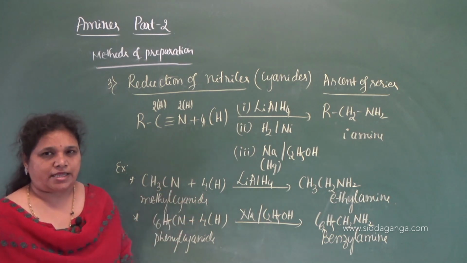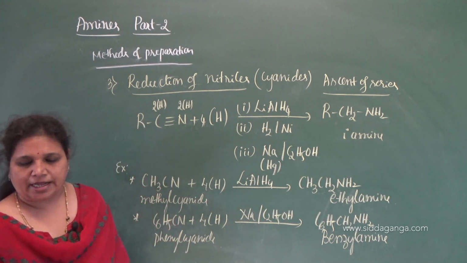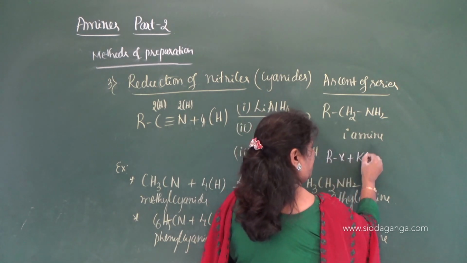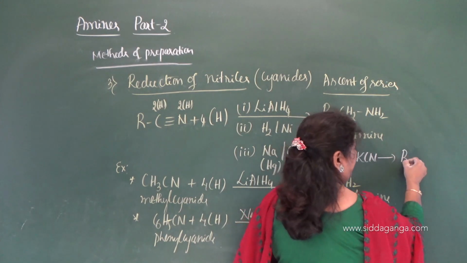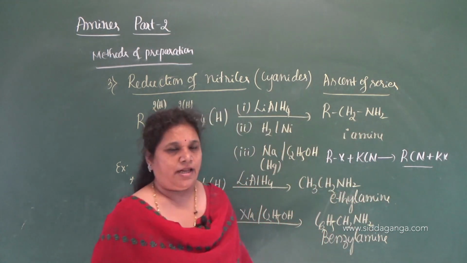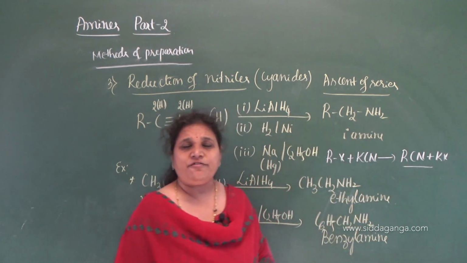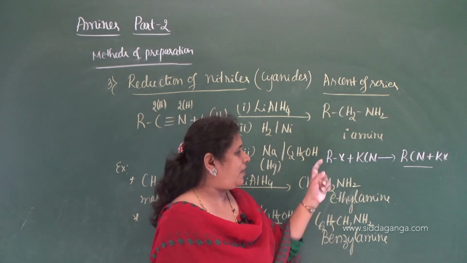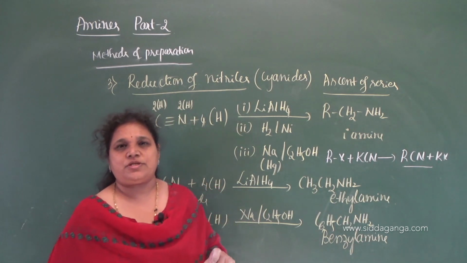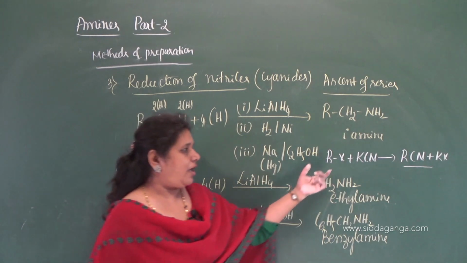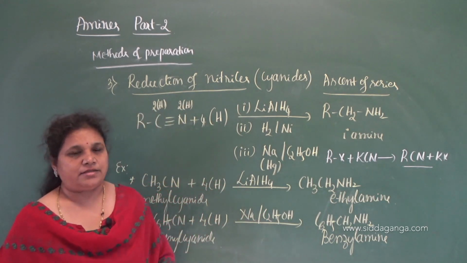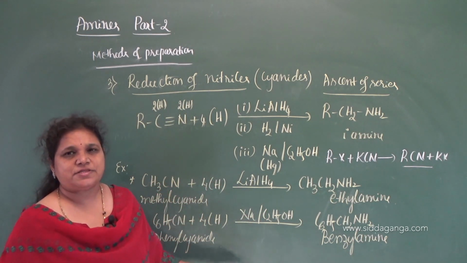Nitriles are nothing but cyanides. How to get cyanides or nitriles here? As you know, when alkyl halides react with an alcoholic solution of potassium cyanide, you will get the respective alkyl cyanide with the formation of potassium halide. This is the method of preparation of nitriles from alkyl halides, and this is also an example of a nucleophilic substitution reaction of alkyl halides.